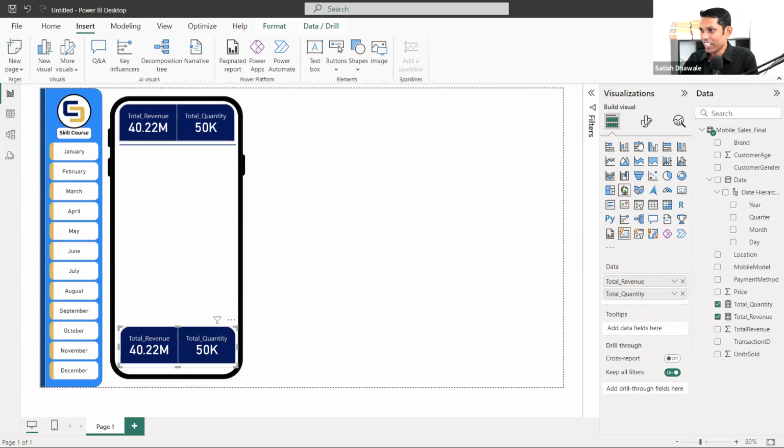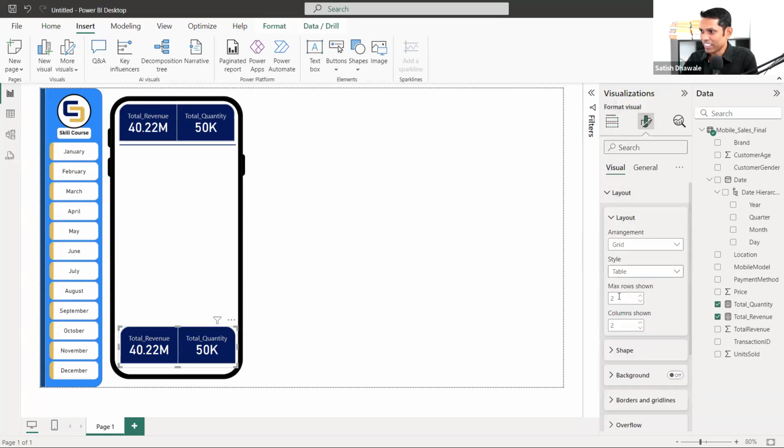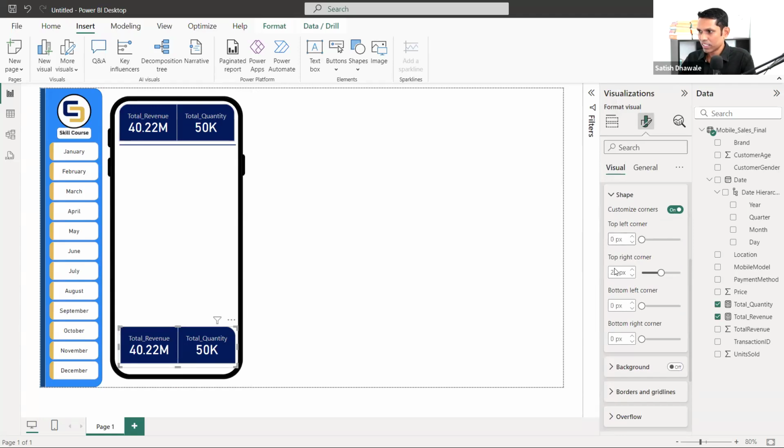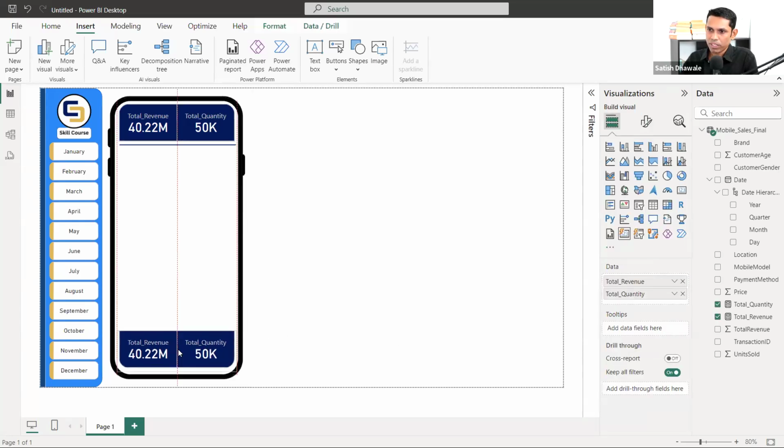Now instead of flip, you just go to the shape again, the same option which is here, and remove the corners, left top and right top. Let's apply it for the bottom right and bottom left. If this corner is not properly fitted over there, you can increase it to 30 or 35. You can increase as per your requirement, but here it is now. Okay.